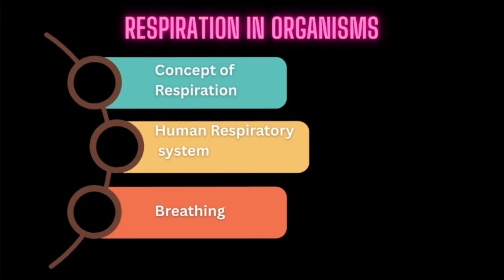Now in today's class, we will be covering 3 topics. Number 1, concept of respiration, and this will be the base or the fundamental fact of the chapter. Second, human respiratory system, and third is breathing. The rest of the part we will discuss in our next class. This will be our part 1 and that will be our part 2.